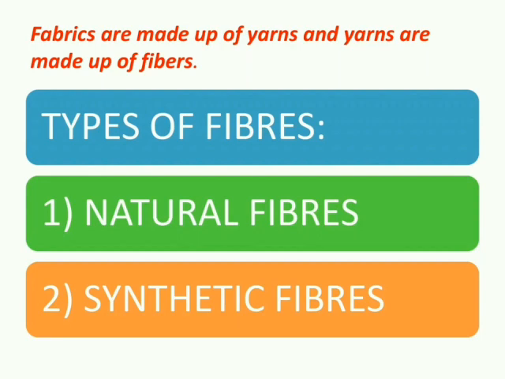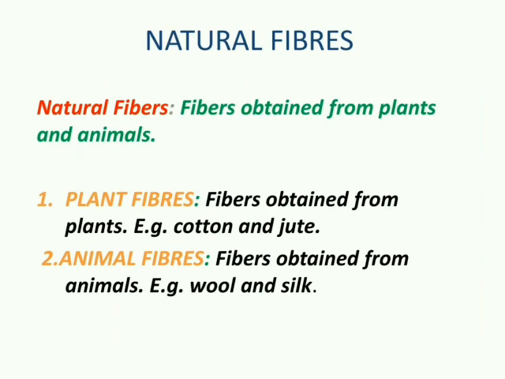Children, you might have observed that when you try to thread a needle, it may be difficult. Many a time the end of the thread is separated into a few thin strands. The thin strands of thread that we see are made up of still thinner strands called fibers. So you can understand that fabrics are made up of yarn, and yarn is further made up of fibers. So children, we can divide fibers into two categories. First, natural fibers, and second, synthetic fibers.